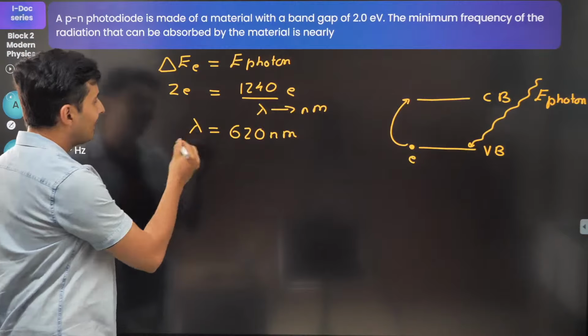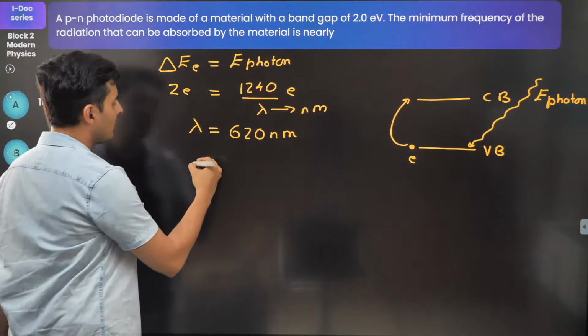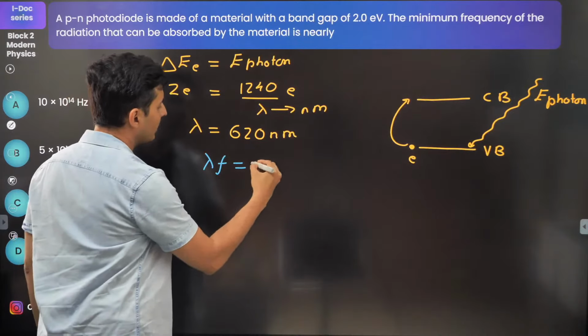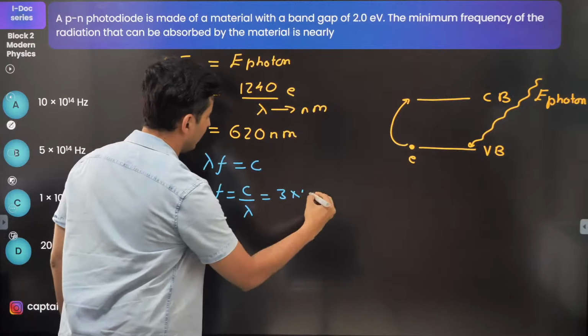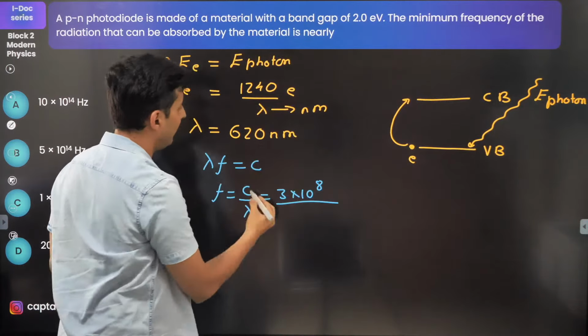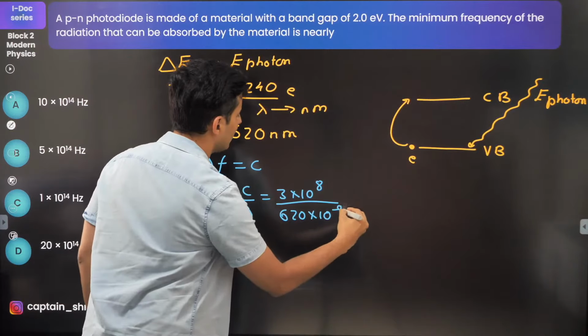Now once you know lambda, the question is frequency. We all know lambda f is equal to c. So f is equal to c by lambda. So it is 3 into 10 to the power 8, the whole thing divided by 620 nano, which is 10 to the power minus 9.